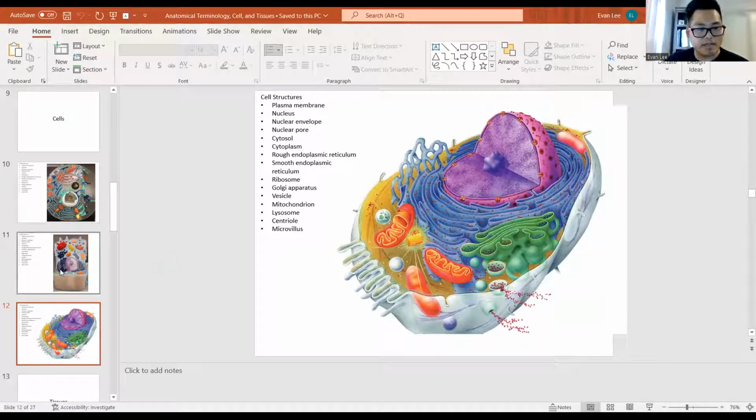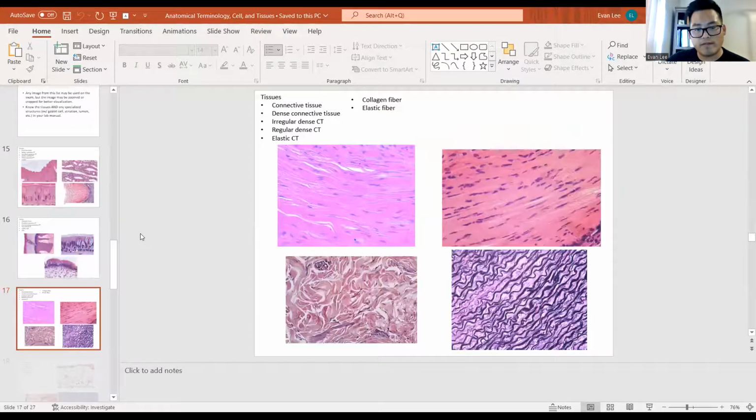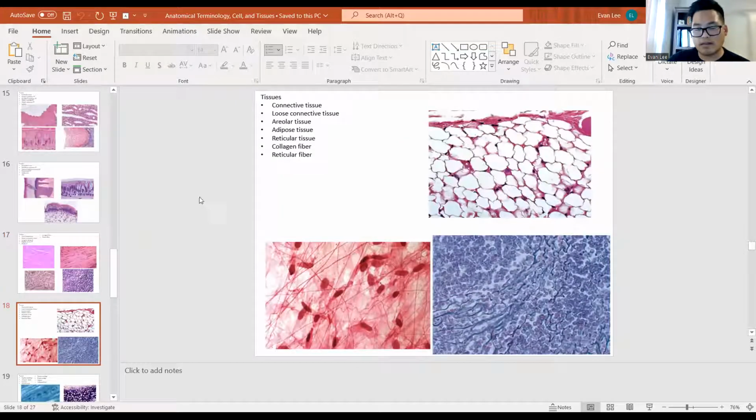But on every slide, you can see that you have these different lists of structures that you need to find. So make sure that you can find these structures among the different pictures on those slides. We'll talk more about this during our lab on Friday, but before you come to lab, I would try to watch or listen to the PowerPoints, watch the videos, as well as look at the structure list to see what you need to know.